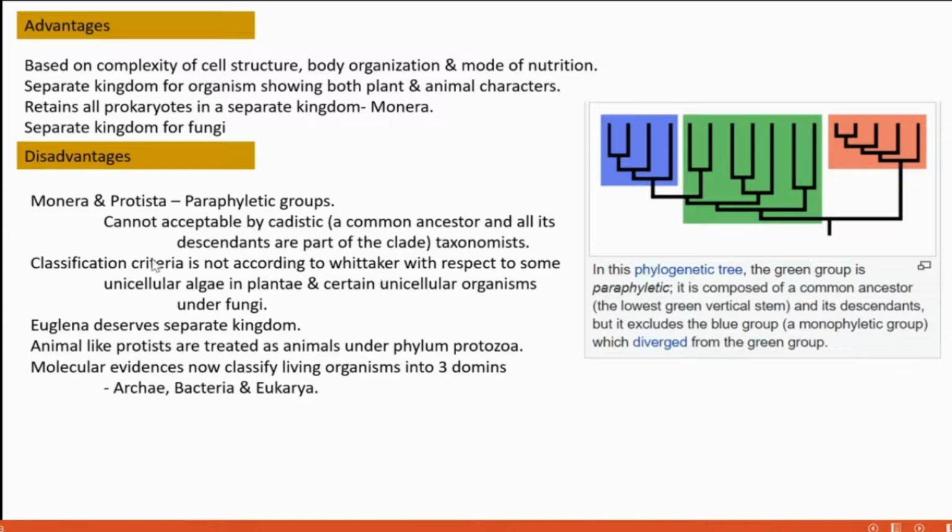Next, according to Whittaker, there are certain criteria for classifying unicellular algae in plants and at the same time unicellular organisms in fungi. The criteria followed in this system are not according to Whittaker. That is another disadvantage, with respect to unicellular algae and certain unicellular organisms in fungi.